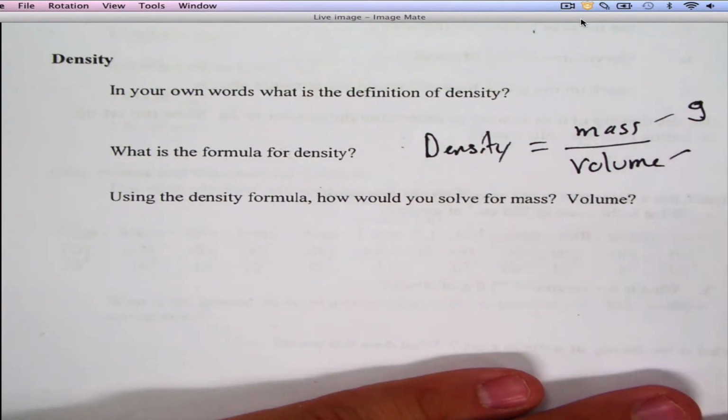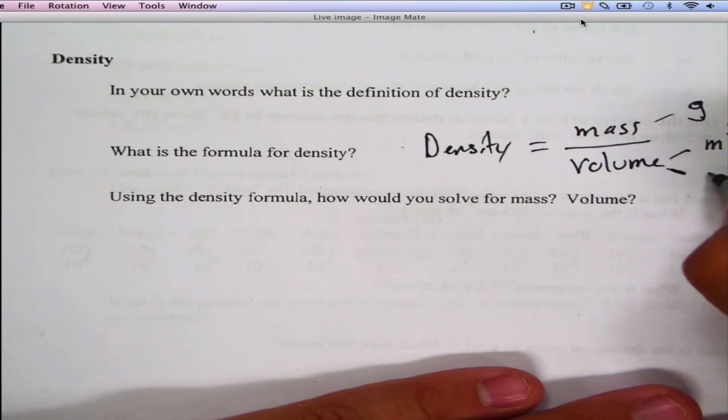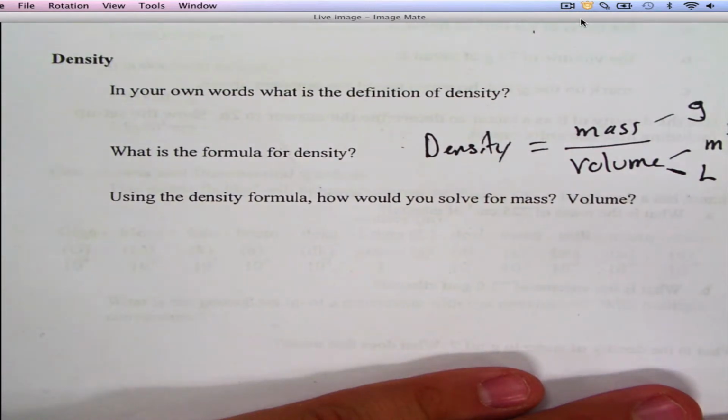Volume is a three-dimensional measurement, and it could be any type of cubed measurement. It could be centimeters cubed, could be meters cubed. Those are probably the ones you're going to run into the most. And then volume also could be any type of liters, so milliliters, centiliters, kiloliters, but liters is going to be the most common one.